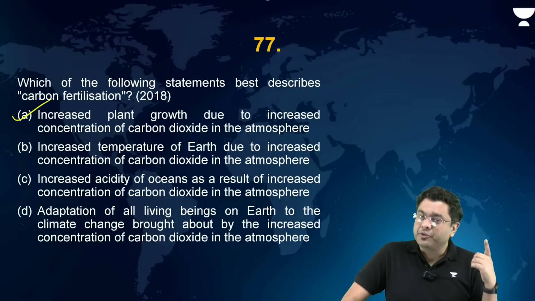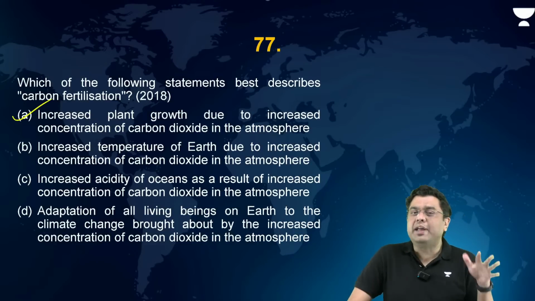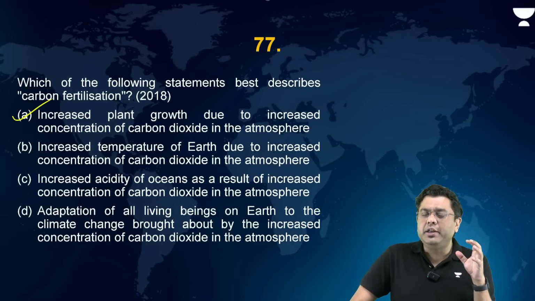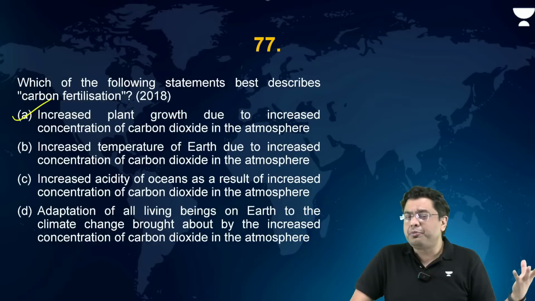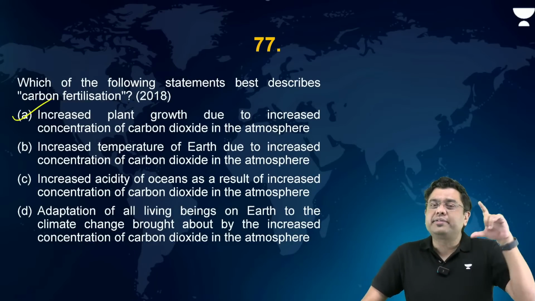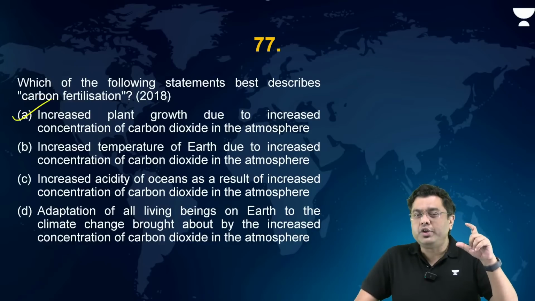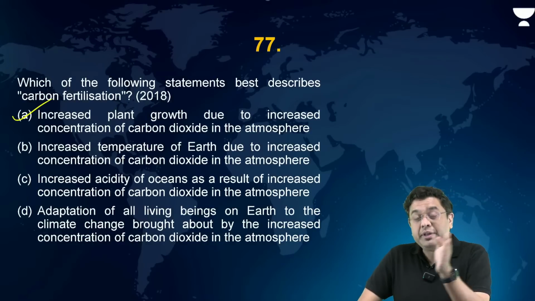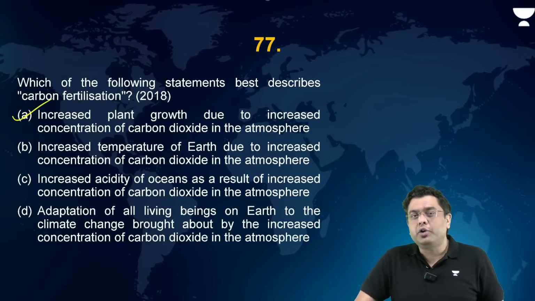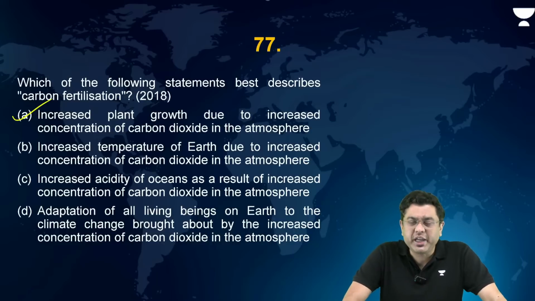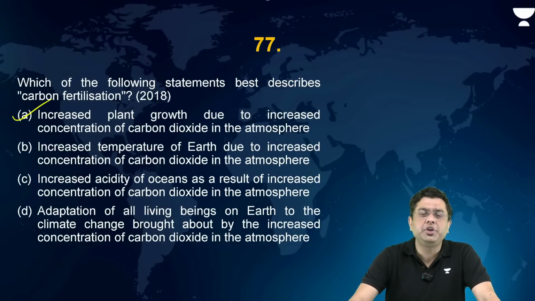The planet has experienced this previously as well, before the advent of the humans. That is roughly around 90 to 95 million years ago, when you had a massive spate of volcanism across the planet. At that point of time, the carbon dioxide concentration rose exponentially. As a consequence, in the following few million years, plant growth, particularly in the tropics, increased. That brought about speciation of many different types of species in the region of the tropics.